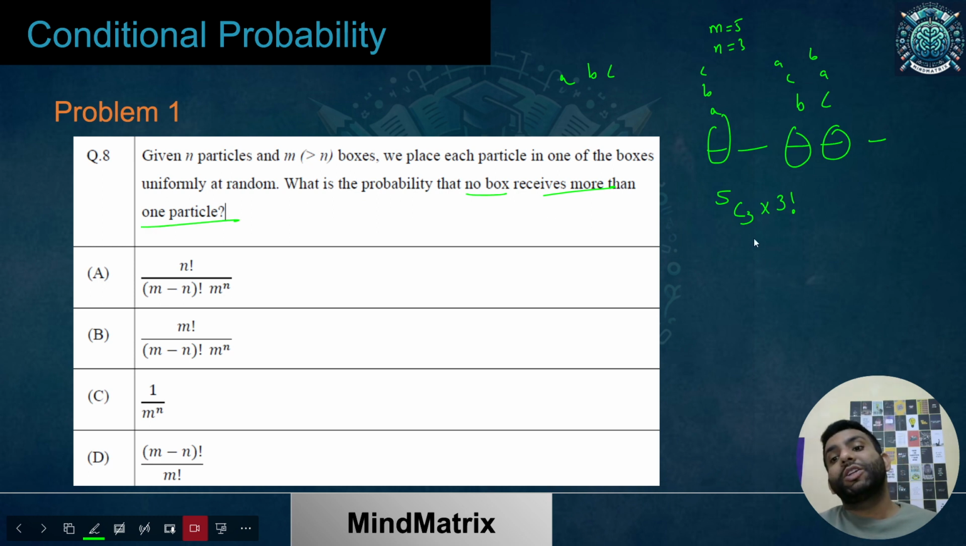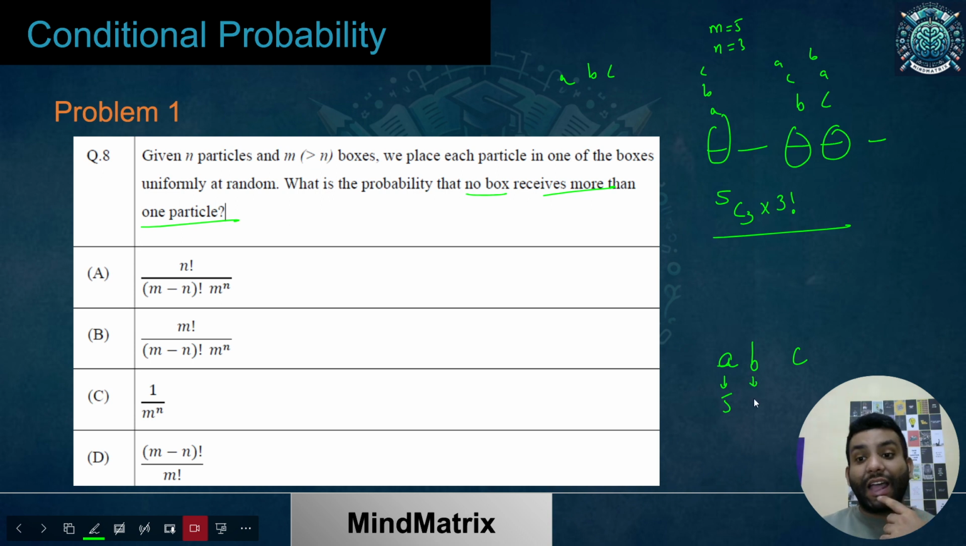Now, what will be the denominator? What will be the total cases, the number of ways in which I can put these particles or objects within these boxes? It is very simple. For each particle or object, what is the number of choices? Where can I put this? This can be placed within first, second, third, fourth, and fifth. So I have 5 ways to put this.